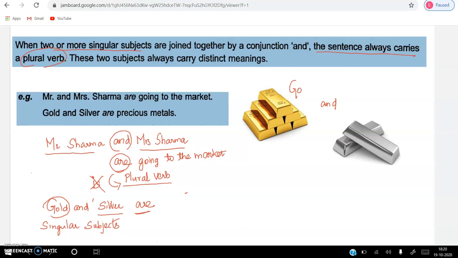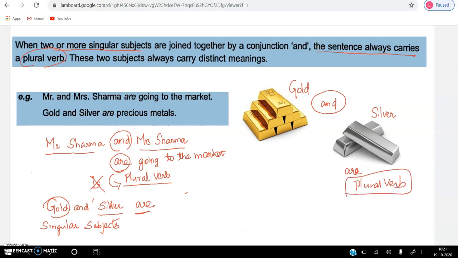Gold and silver, two singular subjects. When they are joined together by using a conjunction, they carry a plural verb. What is that plural verb? Are is the plural verb. Are is a plural verb.